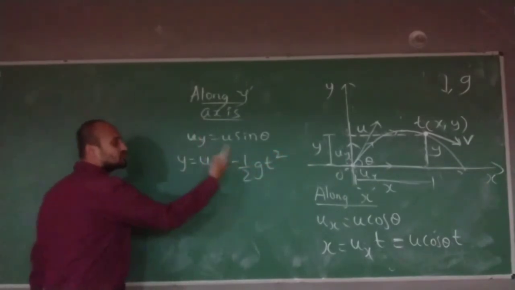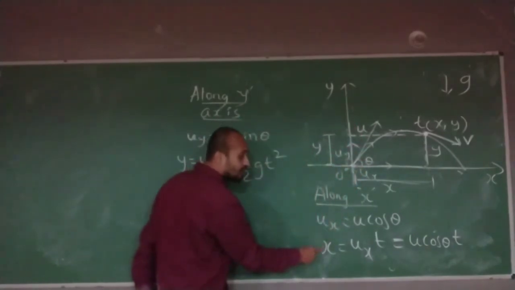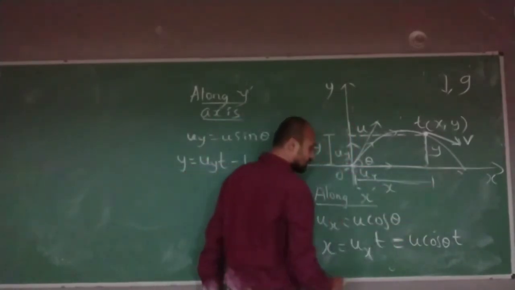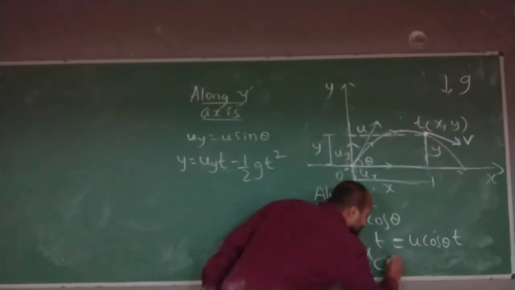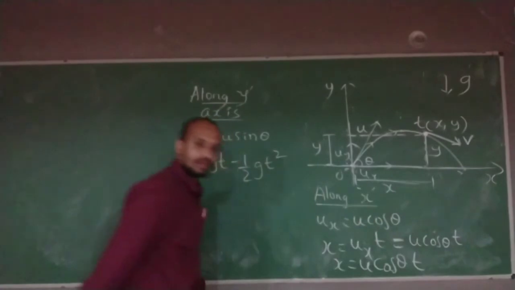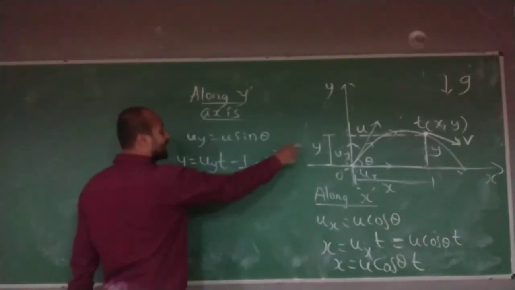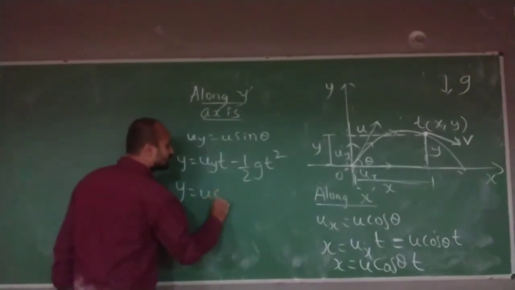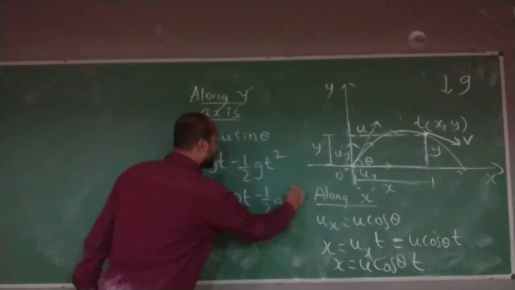This is the position of a particle along the y-axis, and this is the position along the x-axis: x is equal to u cos theta into t. Here y is equal to uy t minus half g t square, so y is equal to u sin theta t minus half g t square.